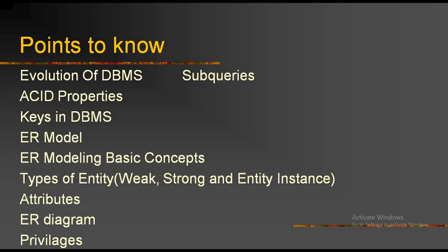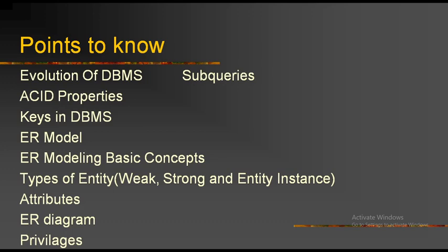Strong entity is an entity or a table that may have sufficient attributes to set a primary key. That is what is known as strong entity. Weak entity depends on another strong entity. Weak entity must depend on another strong entity to have a primary key, but strong entity must have a primary key in it. That is the difference between weak entity and strong entity.